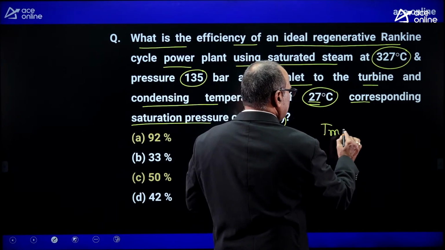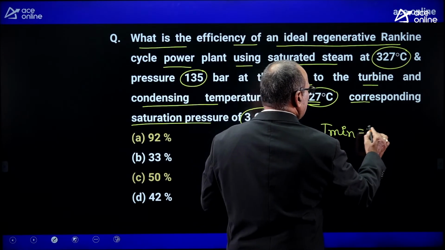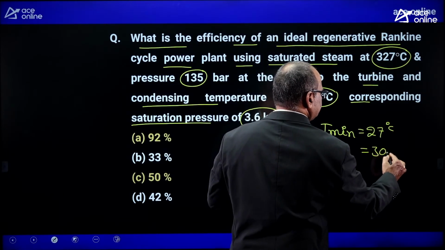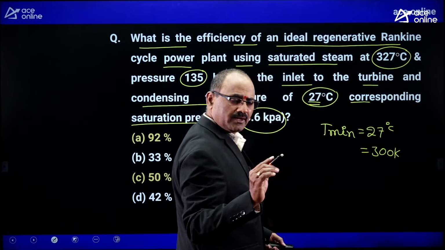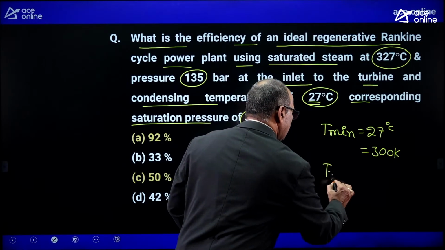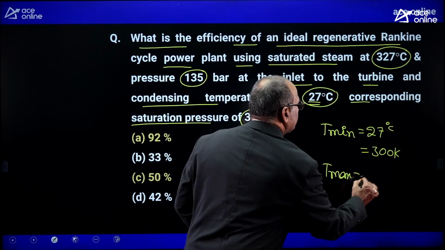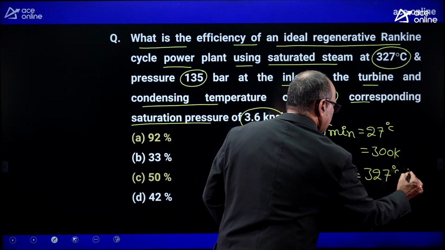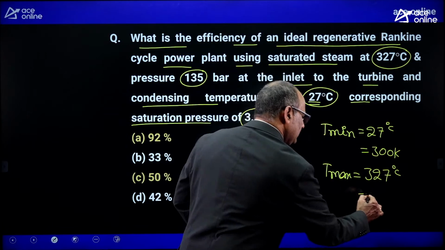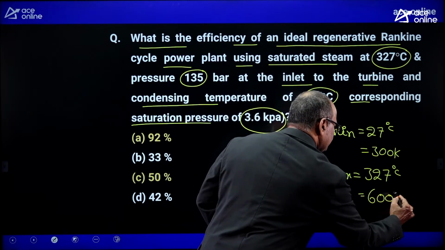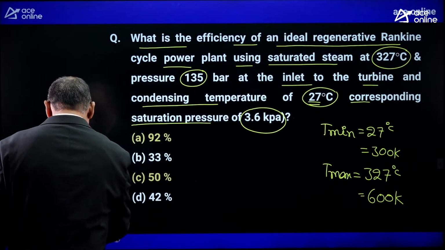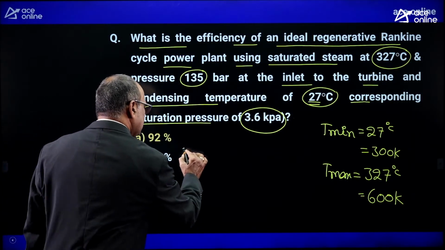T minimum is given as 27 degrees centigrade, that is equal to 300 Kelvin. And T maximum is given as 327 degrees centigrade, in Kelvin it is equal to 600 Kelvin. Then what is the efficiency of the Carnot cycle?